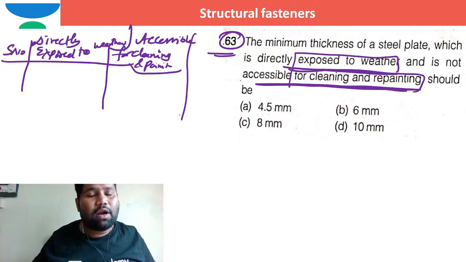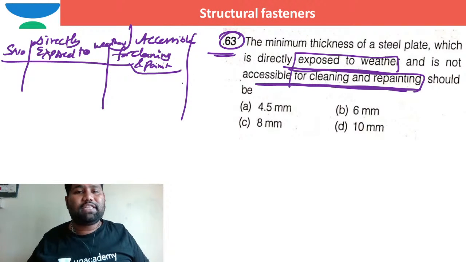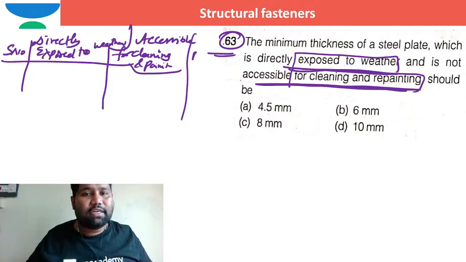Then in such case, what is the minimum thickness of the steel plate? So minimum thickness t in millimeter.